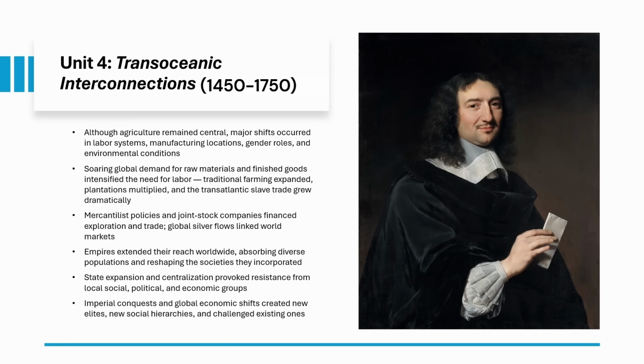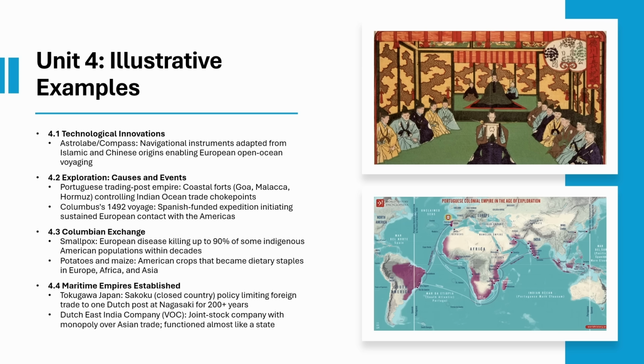New social hierarchies form, like the caste system in the Spanish Americas, and resistance continues from the Pueblo to Maroon societies to the Taiping War. Important examples to note are the Portuguese trading post, Columbus, smallpox, potatoes and maize, Tokugawa sakoku, and the Dutch East India Company. Plus the Potosi silver trade, mercantilism, the Pueblo, Maroon societies, caste system, and the Qing Queue order.